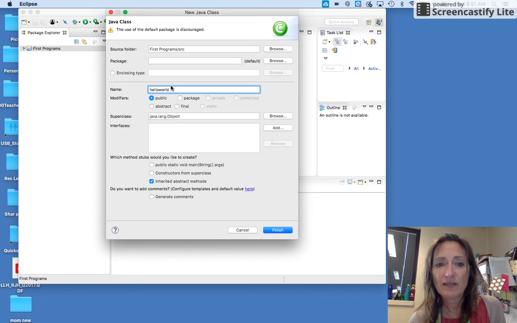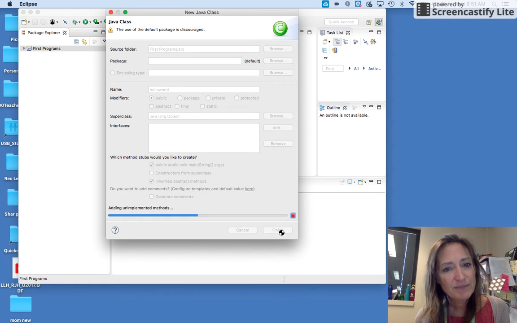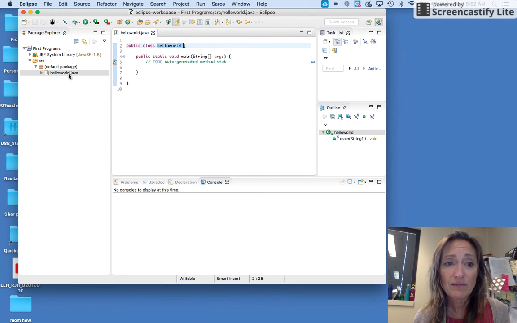So I specified Hello World. And then I'm going to check this box that says public static void main string args. And that just means it's a main program. So then I'm going to click Finish. And I'm ready to begin. So you see that a lot of code has been added here for me. Public class is in purple because those are keywords. Hello World is the name of the file, so it matches helloworld.java over here. This has to match this.